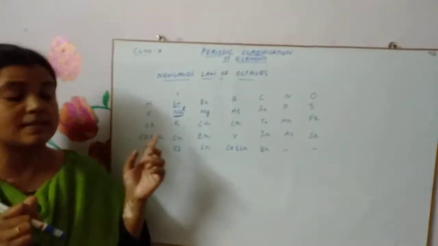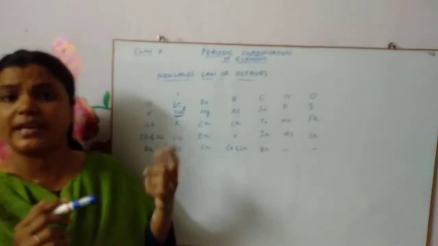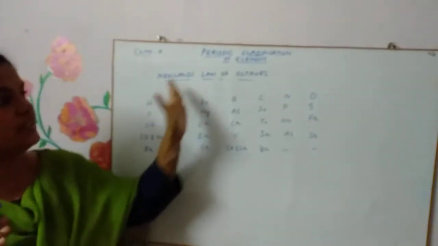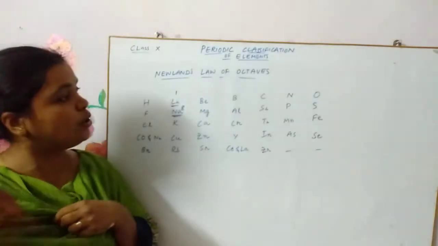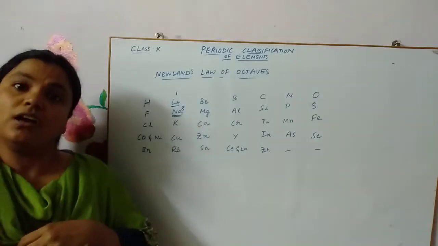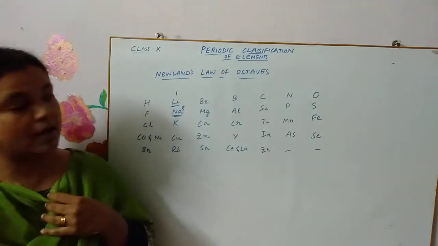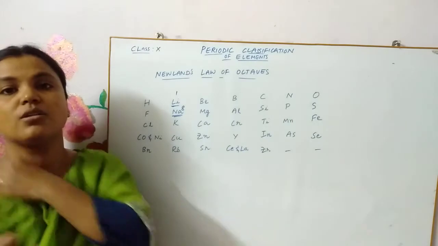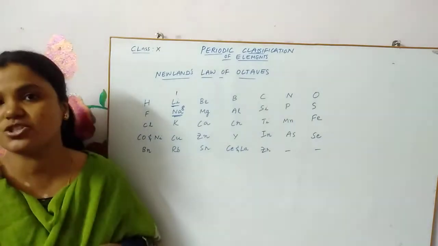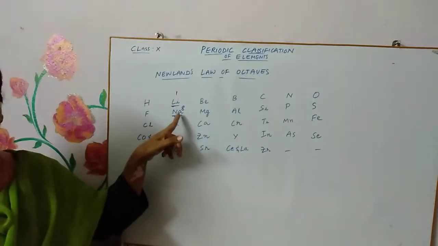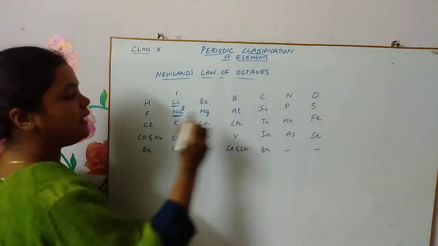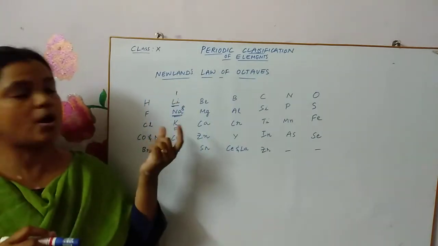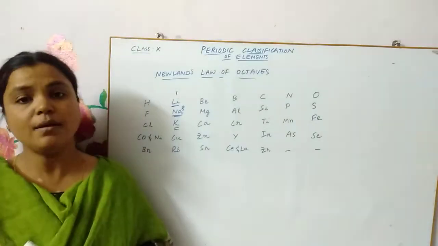When the elements are arranged in the order of increasing atomic mass, hydrogen, lithium, beryllium, boron, like that, he came to the conclusion that the 8th element is the repetition of the first element. If you start from sodium again, the 8th element will be potassium, which also had similar properties.